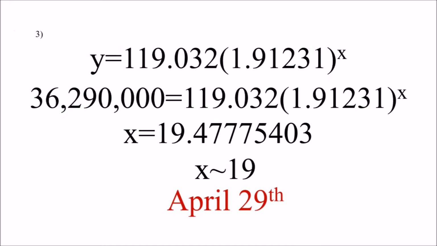Number 3, the total population of Canada is 36,290,000 people. By inserting the number y and by solving for x, I found out that by April 29th, the entire population of Canada is expected to be infected.